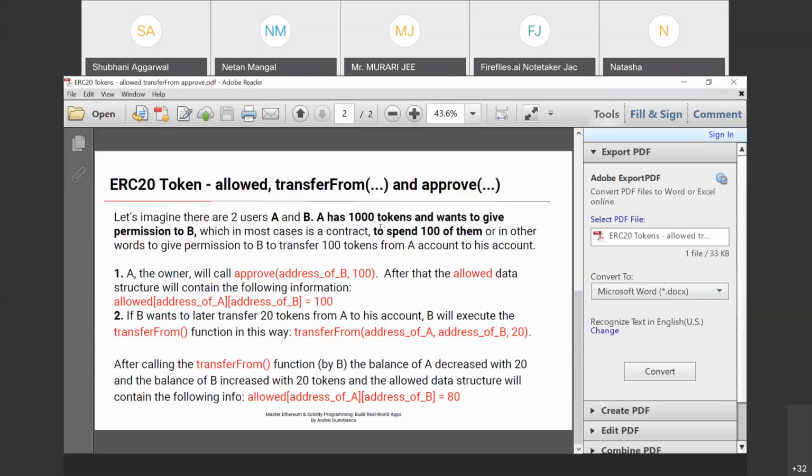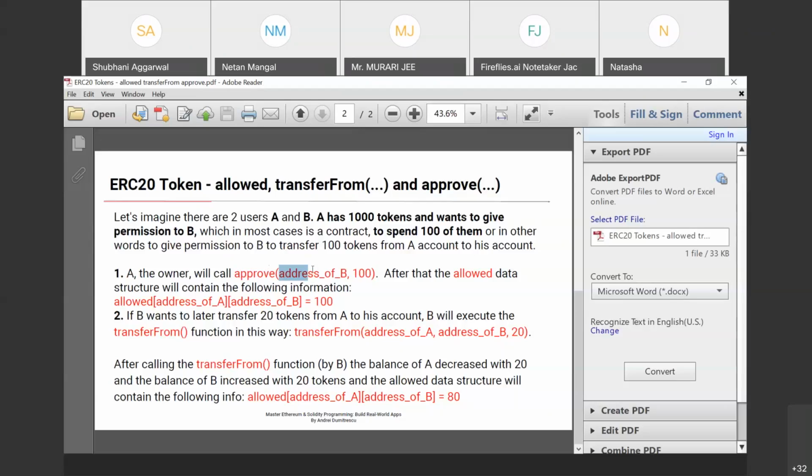The first case is to spend 100 of them, that is, get permission: A sends 100 tokens to B. The other is that B gives permission, that means B transfers 100 tokens from A's account to his account. Clear?